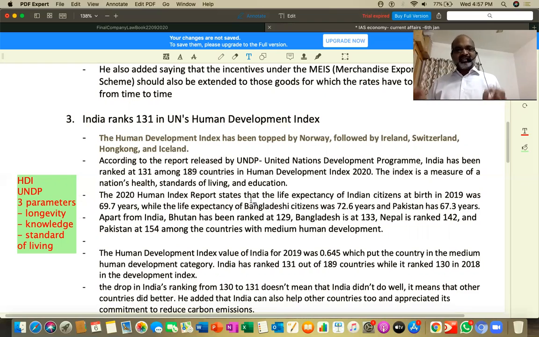The Human Development Index has been topped by, and they can ask you about top countries: number one Norway, followed by Ireland, Switzerland, Hong Kong, and Iceland. So remember the top five countries, as match-the-following kind of questions can come. There are three lands to help you remember: Ireland, Switzerland, and Iceland. But remember the order: Norway, Ireland, Switzerland, Hong Kong, and Iceland.